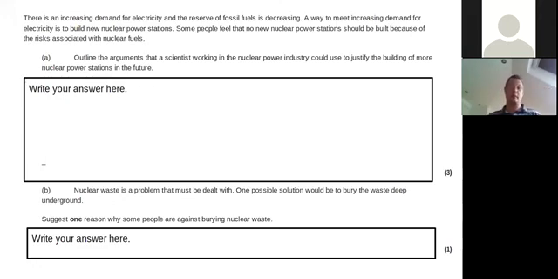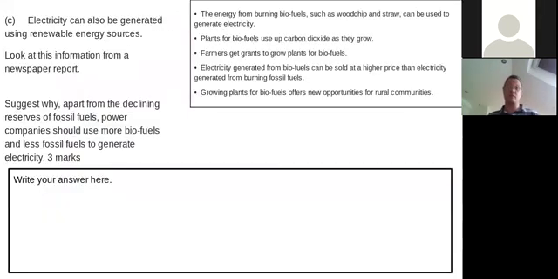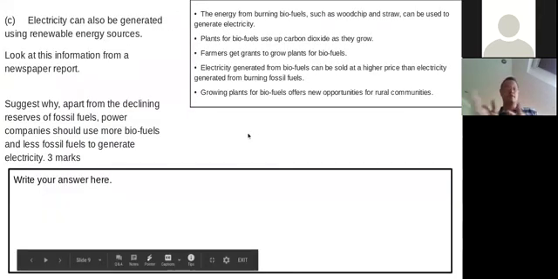Suggest one reason why people are against burying nuclear waste. Again, it's got that suggest. That word suggest means you probably haven't been taught it, but maybe you can figure it out. That's what that word suggest means. Another suggest question. Suggest, again, 3 marks.